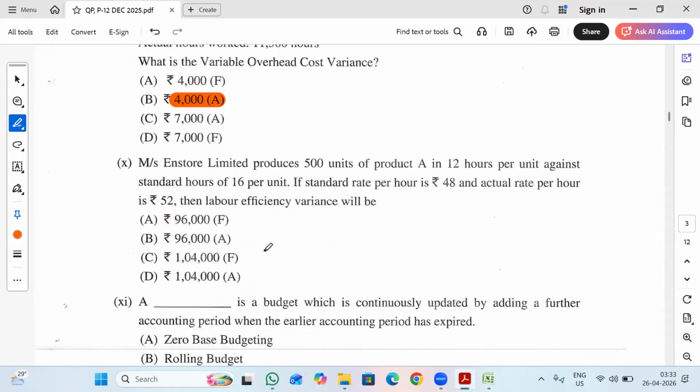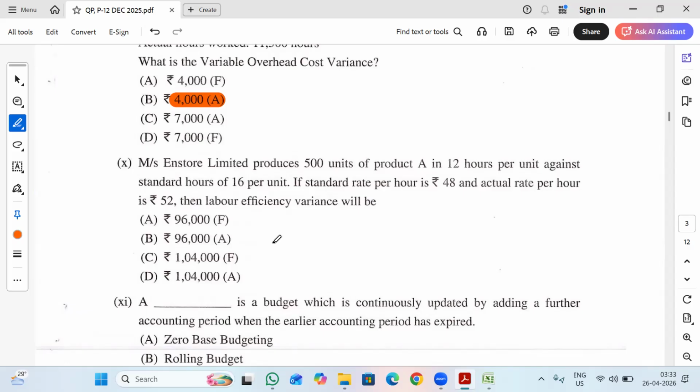Let's move on to the next question. N-Store Limited produces 500 units of product A in 12 hours per unit against standard hours of 16 per unit. If the standard rate per hour is 48 rupees and the actual rate per hour is 52, then find the labor efficiency variance. Efficiency is nothing but your time, how efficiently you are producing, right?